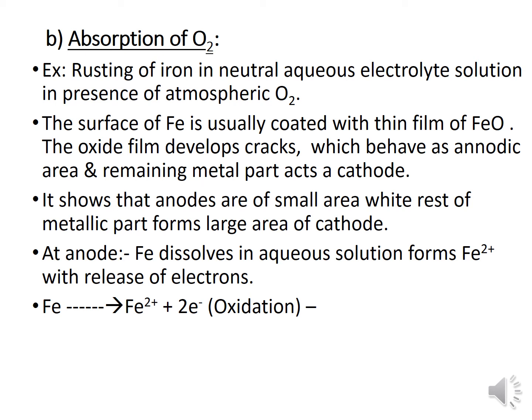The exposed metal will behave like an anode. The anode is small and the cathode is larger because a large amount of metal oxide is already formed. At the anode, iron loses electrons by an oxidation reaction to form Fe2+ ions.